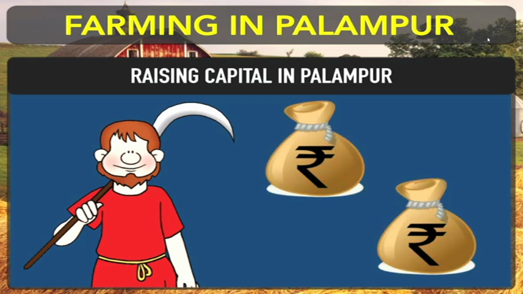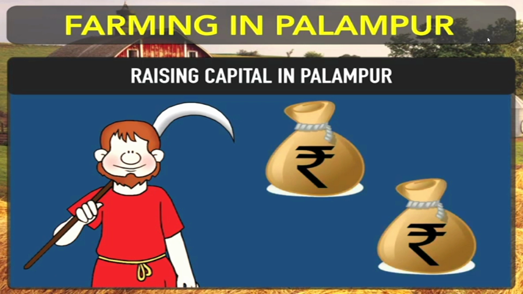So now they have decided to start some kinds of jobs in nearby towns, cities, or other places. This is a very big problem for the people living in villages as well as the people living in the towns.